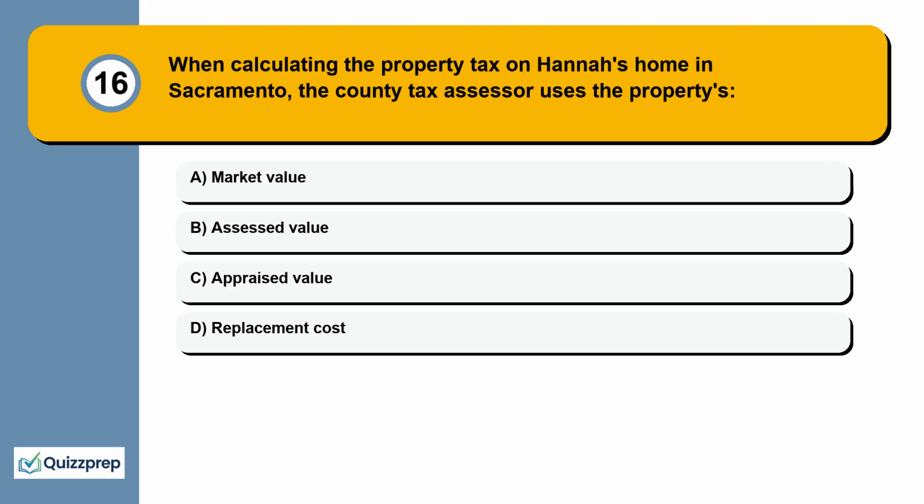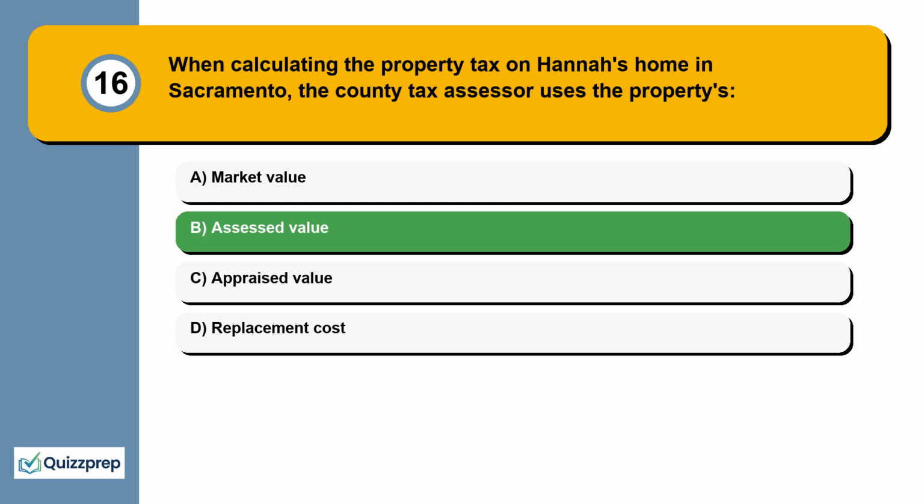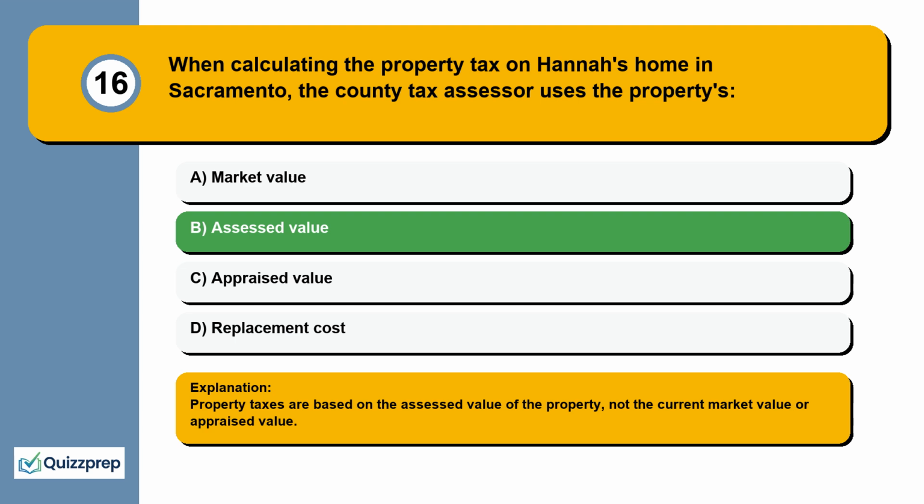Question 16. When calculating the property tax on Hannah's home in Sacramento, the county tax assessor uses the property's market value, assessed value, appraised value, replacement cost. Property taxes are based on the assessed value of the property, not the current market value or appraised value.